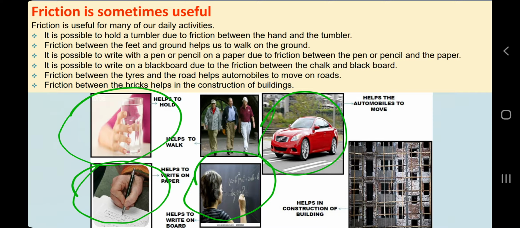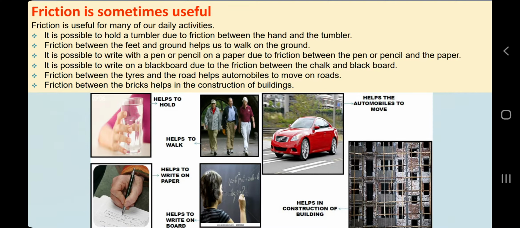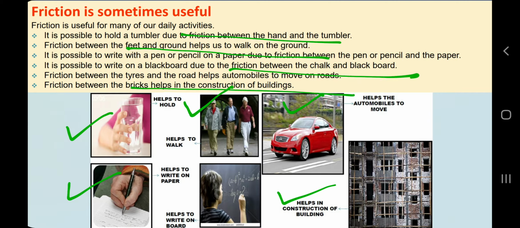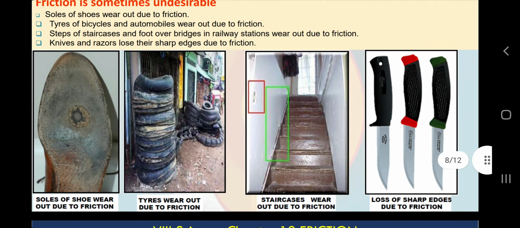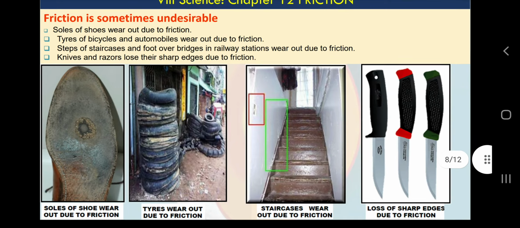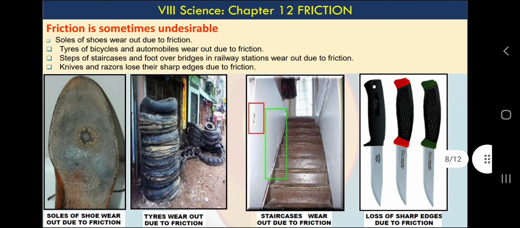So why is friction useful? Because of friction we are able to hold the glass, we are able to write, we are able to walk, we are able to drive vehicles, and we are able to construct buildings. So you can see many examples where friction is useful. And by the same token, because two things are in contact, sometimes it may be harmful. Friction is not really a matter of harm or benefit, it depends on us.